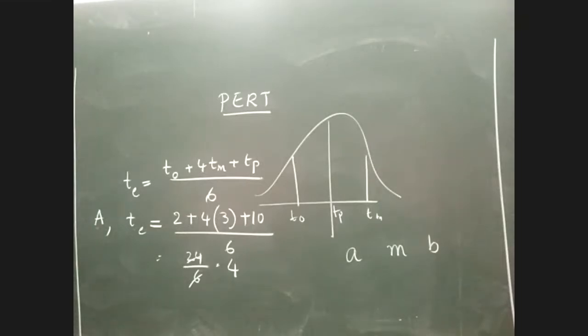So this is the first step that you are supposed to do whenever you have a PERT problem. First you should always convert the three durations to a single duration, because unless you have a single duration, you will not be able to draw the network diagram. So before the network diagram, calculate the T value for all the activities. This is the first step.